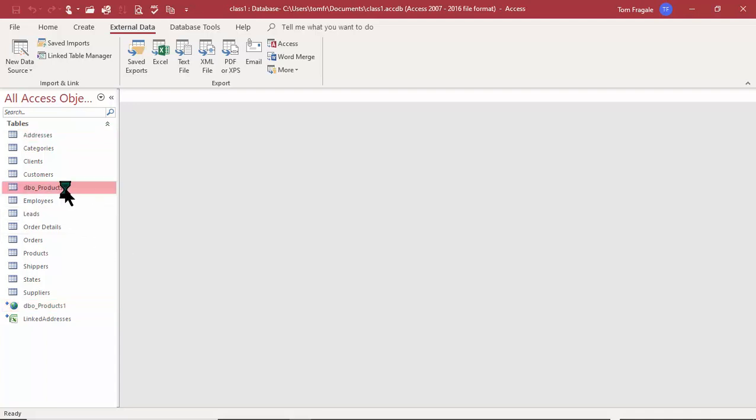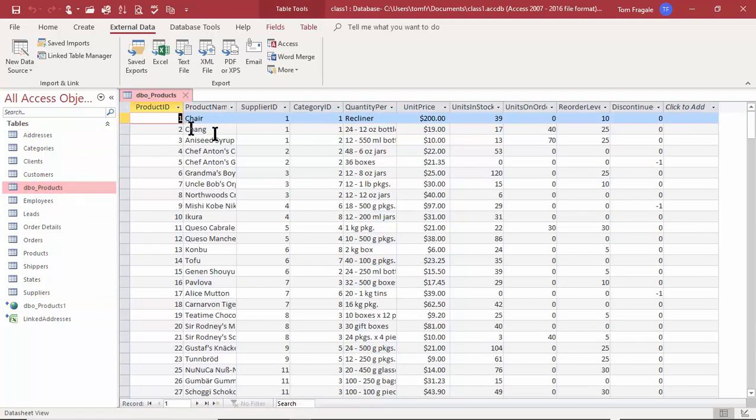Now, this one we did an import. So if I change this one in Access, the SQL Server will not change. So you see where it says chair, I'll change that to say reclining chair. I'm just changing that in Access. That one will not change the SQL Server because that was an import. I'm going to close that window.